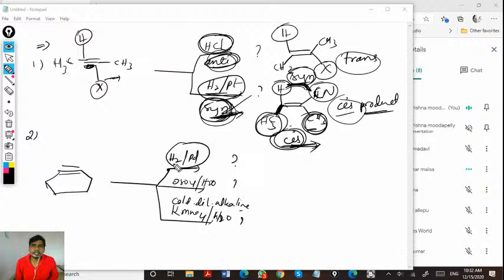So if it is hydrogenation, is it syn addition or anti-addition? If it is syn addition, it must add to the same side. So write the hydrogens to the same side. So cis product. Anyhow, trans product is not possible. If at all possible, it must be a twisted product.